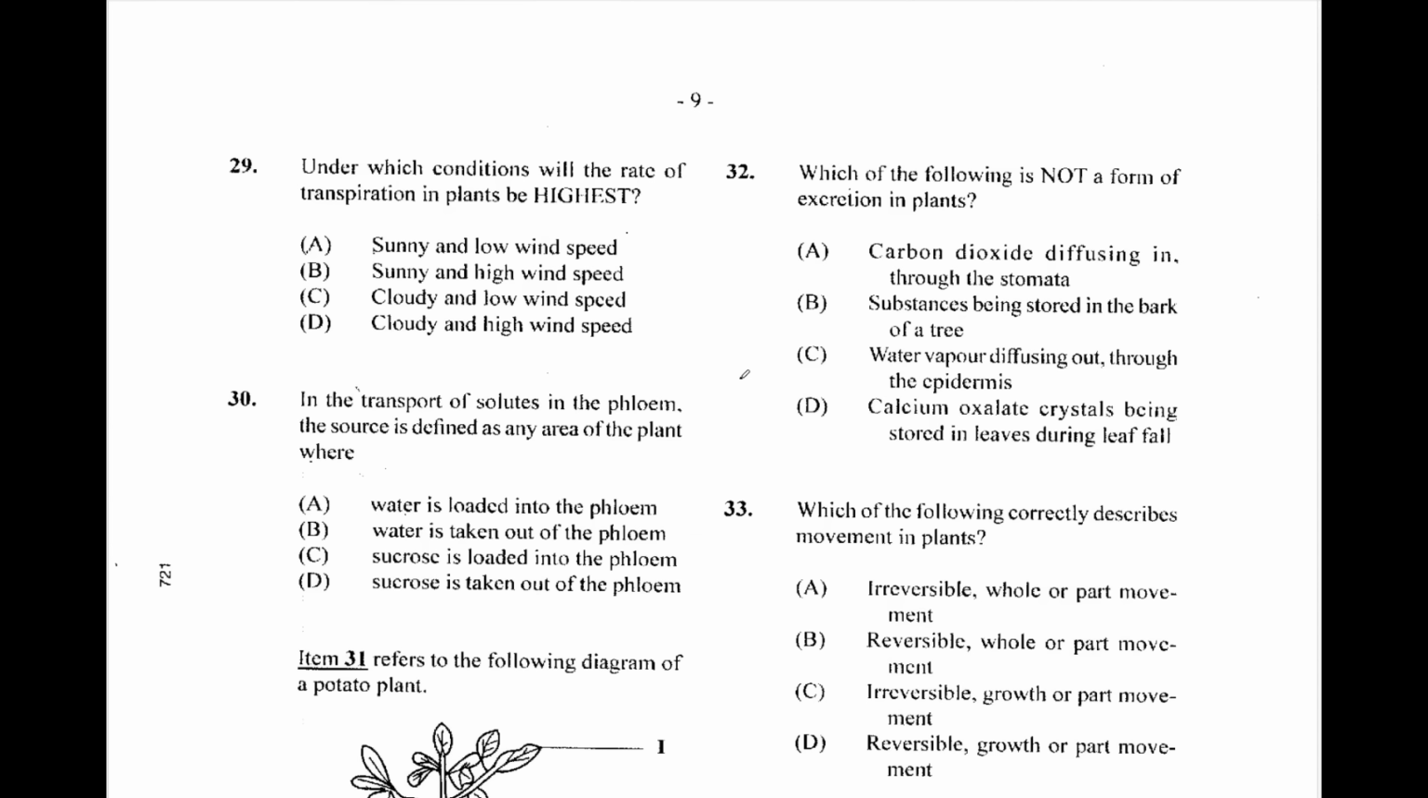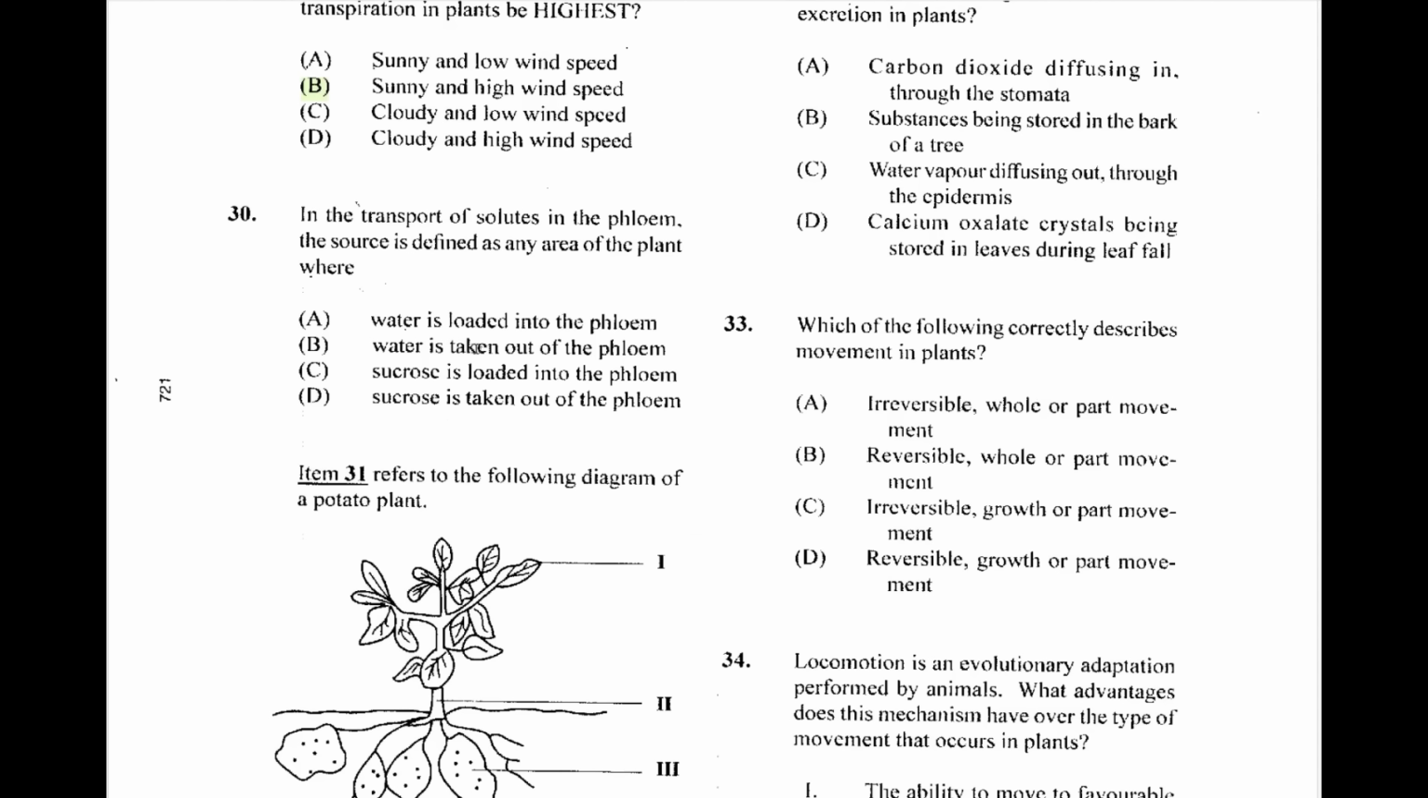29, under which conditions will the rate of transpiration in plants be highest? We want plenty sun and high wind speed, so we needed sunny and high wind speeds, which is B for 29. Question 30, in the transport of solutes in the phloem, the source is defined as any area of the plant where we have sources and sinks. So the source is the starting point. So for 30, it's sucrose loaded into the phloem. They told you it was the phloem, so we know it has to be loaded into the phloem.